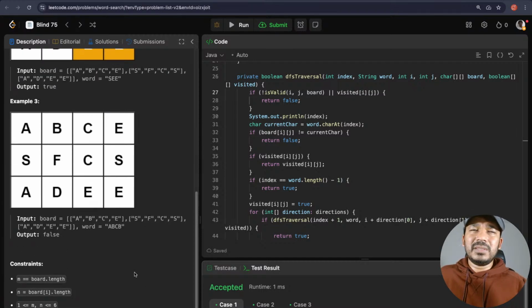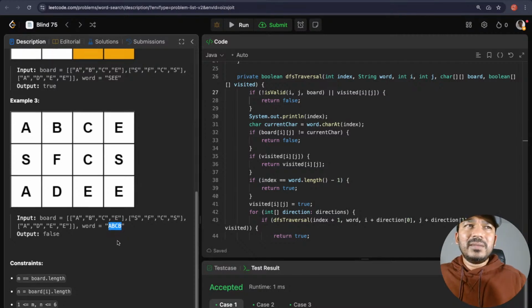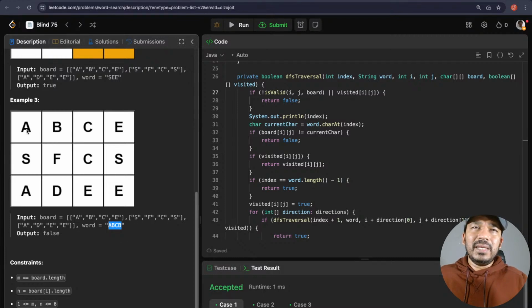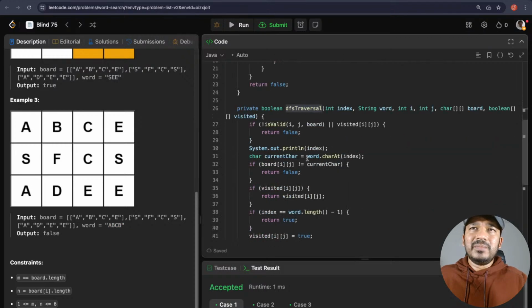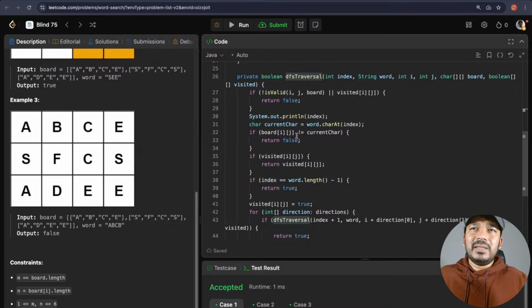So what was the mistake then? Okay. The mistake was ABCB. ABCB is the word that we are looking into. We found A here. And then we asked to do the depth first traversal. First character index is 0, and we found A, and then next neighbor could be this one. This returned false because S is not equal to B. Next character index is 1 now, so I'm checking that character is not equal to S, so I return false.